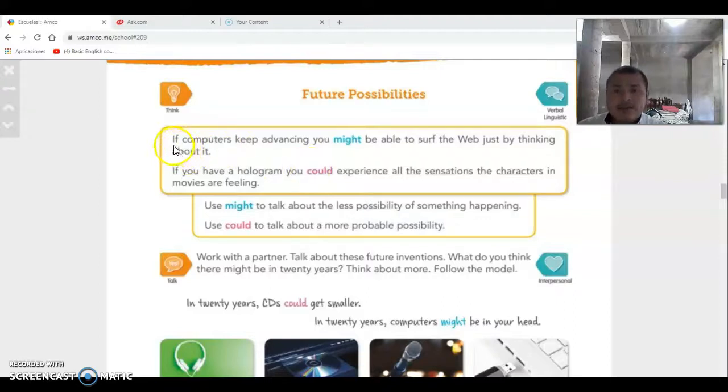It says, if computers keep advancing, you might be able to surf the web just by thinking about it. If you have a hologram, you could experience all the sensation of characters in movies or feelings. Use might to talk about the less likely possibility of something happening, and use could to talk about a more probable possibility.